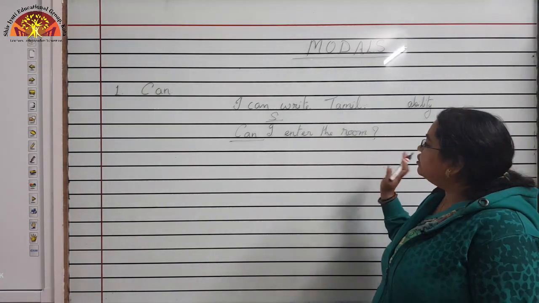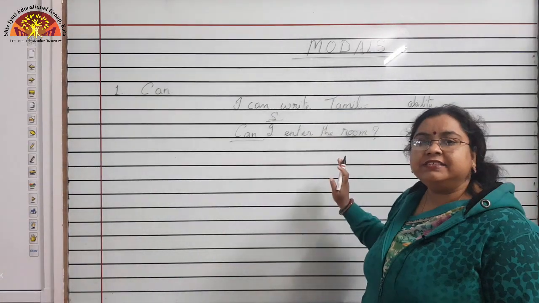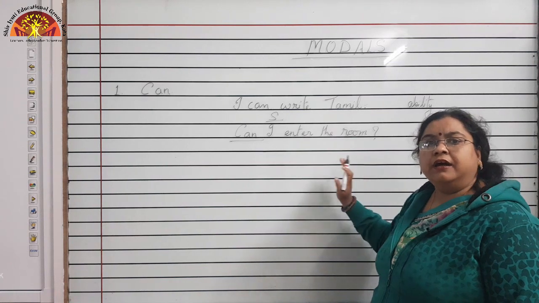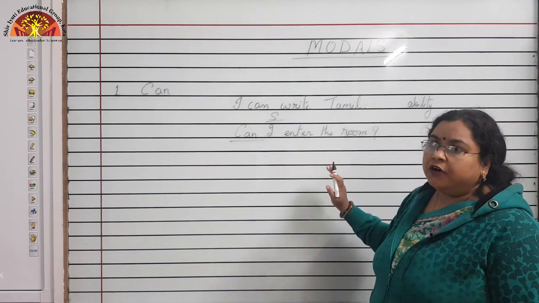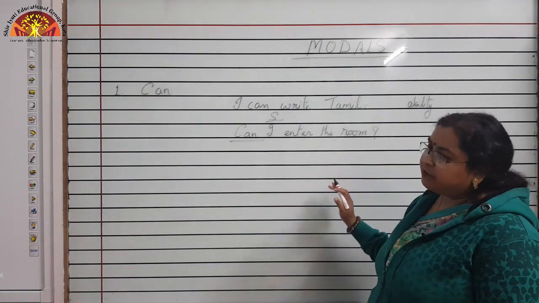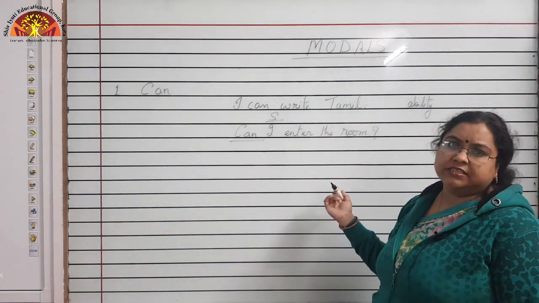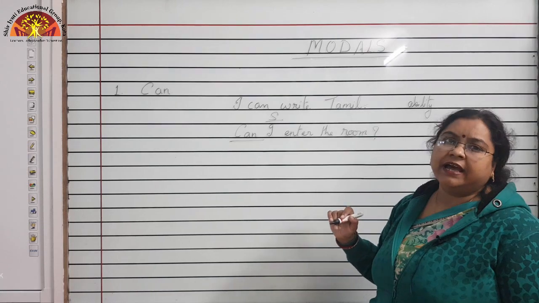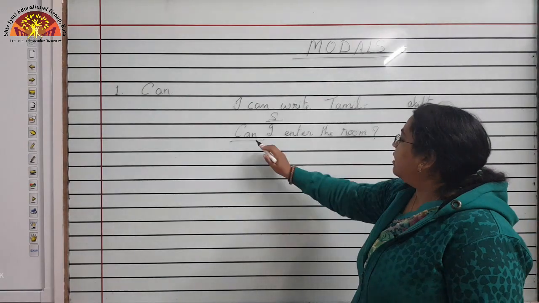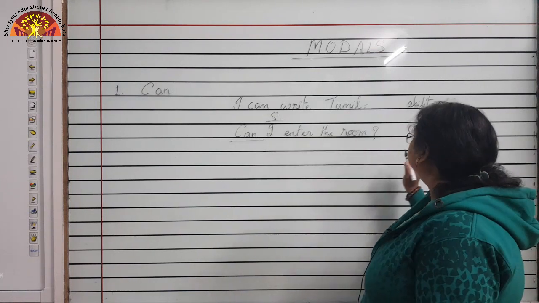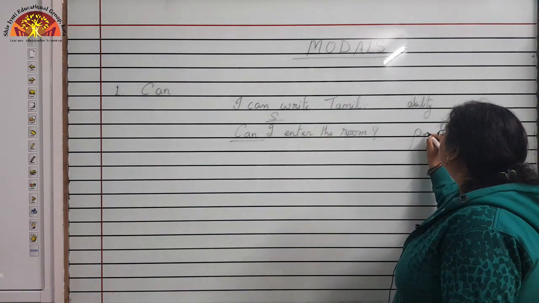Now, what permission is being asked? This is an informal request. So an informal request, or we can also have, Can I come inside, like this. So, Can I enter the room? This is a permission.